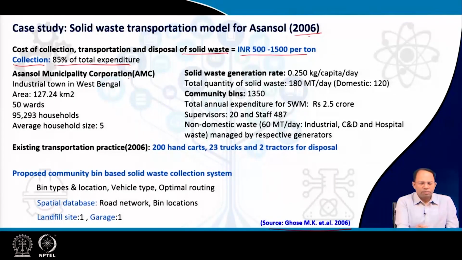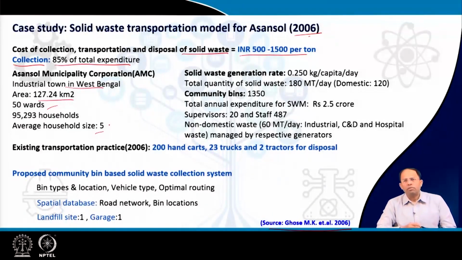Asansol Municipal Corporation is an industrial town in West Bengal. Area, as you can see, is around 127 square kilometers. It includes 50 wards, 95,000 or almost 1 lakh households, and the average household size is around 5. Now, the solid waste generation rate for the year 2006 was estimated at 0.25 kilograms per capita per day. Probably this value has increased a bit now, but still it's an acceptable figure.